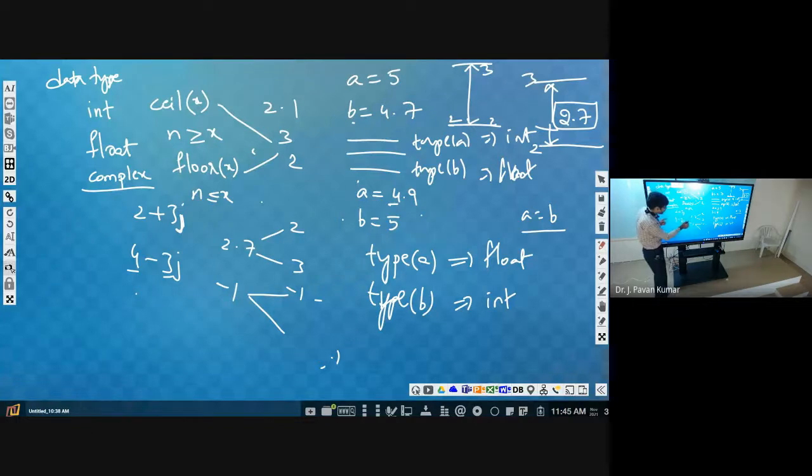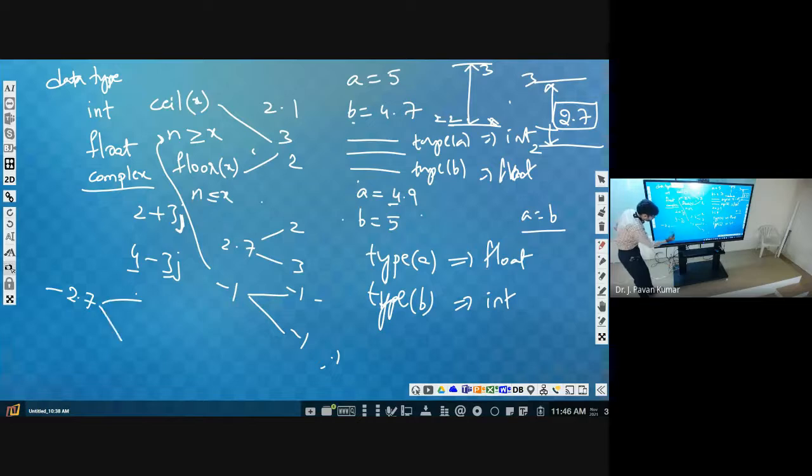Let us go to the definition. What is the definition? The nearest integer which is greater than or equal to the given number. That is -1 itself. For -1, what is the nearest integer? -1, which is greater than or equal to the given number. So I think we have discussed a lot. Okay, I have discussed wrong. So now -1 itself is the ceiling also. Ceiling and floor will be the same if you give an integer.